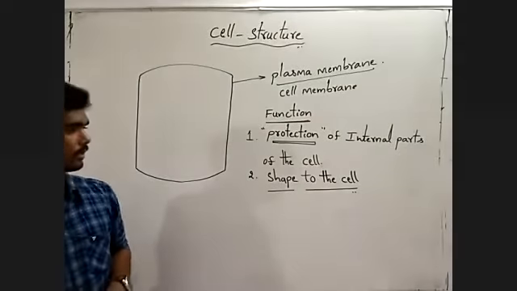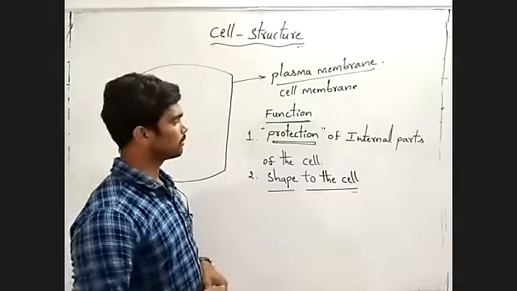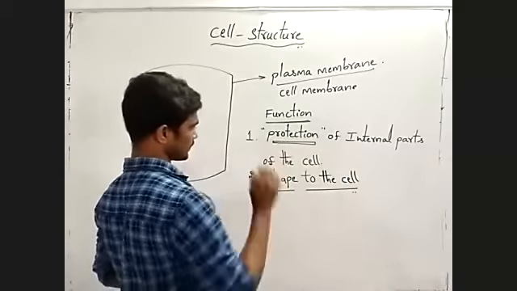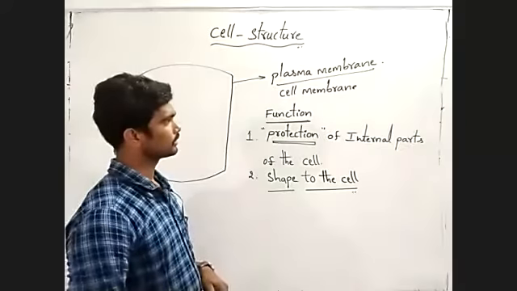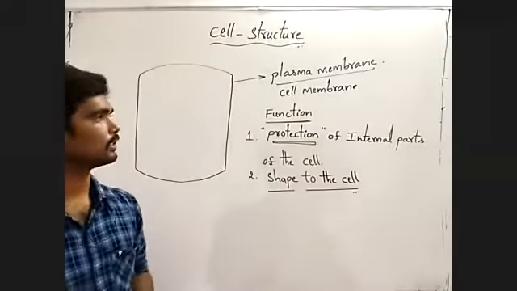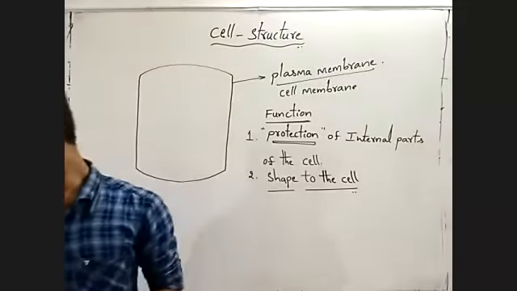This is another function of the plasma membrane. Remember, these two are important functions. Okay. This is about the plasma membrane.